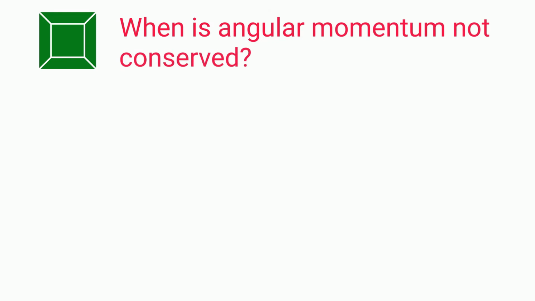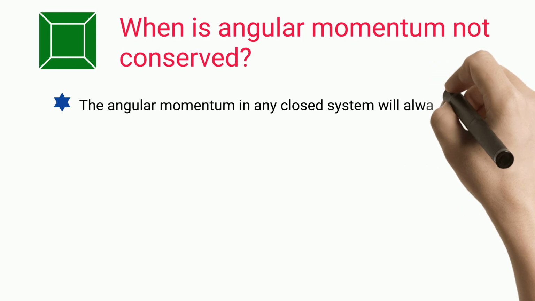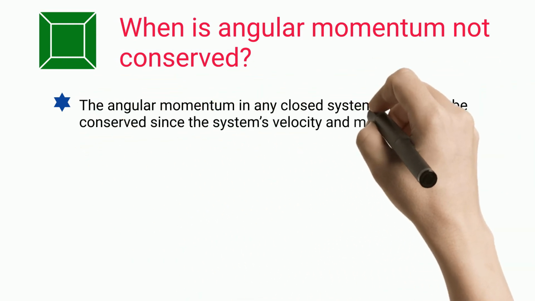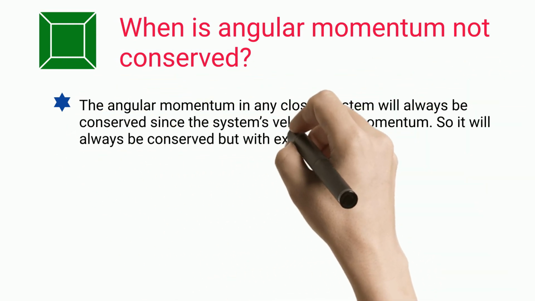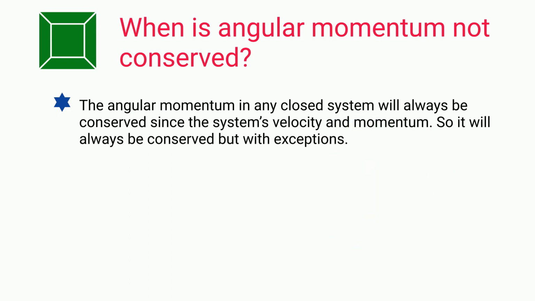When is angular momentum not conserved? The angular momentum in any closed system will always be conserved since the system's velocity and momentum. So it will always be conserved but with exceptions.